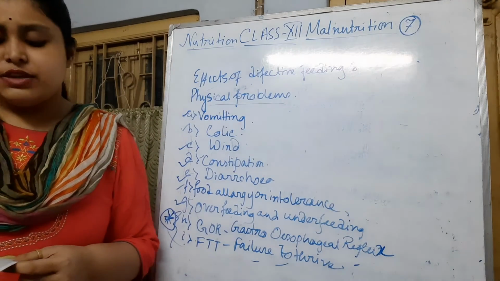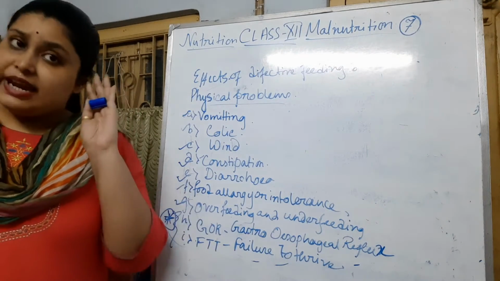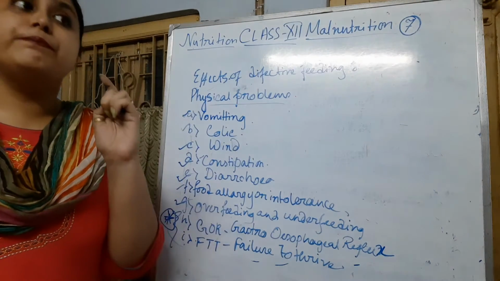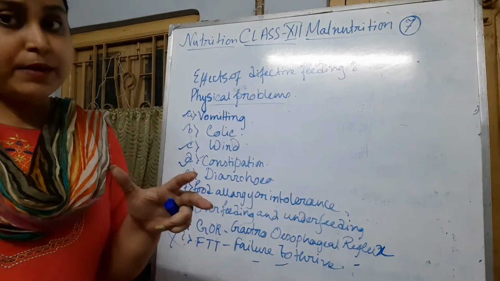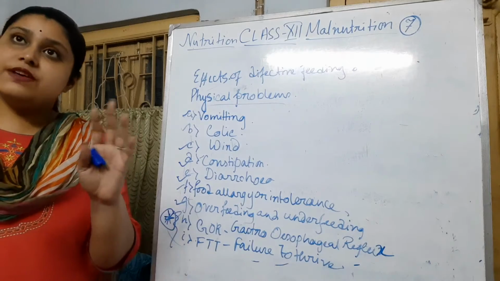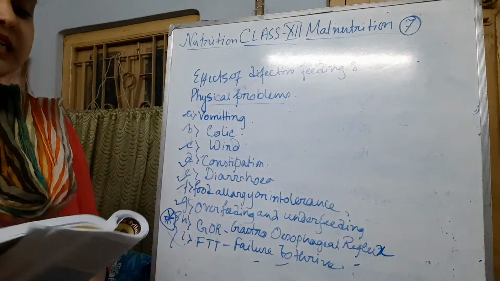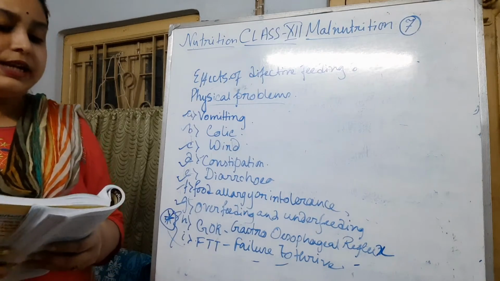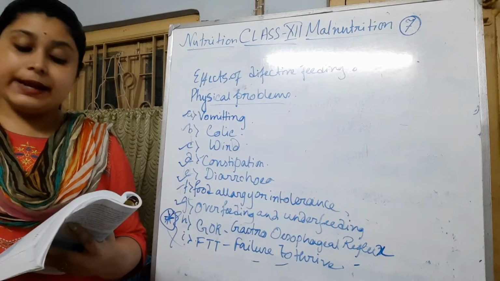Okay, due to the immaturity of the cardiac sphincter, it can also be seen mainly in prenatal babies and premature babies, whose sphincters are not forming properly. That is why sometimes the food can go out from their mouth also. It is a very dangerous problem, and the GOR can also lead to many problems like inadequate weight gain,